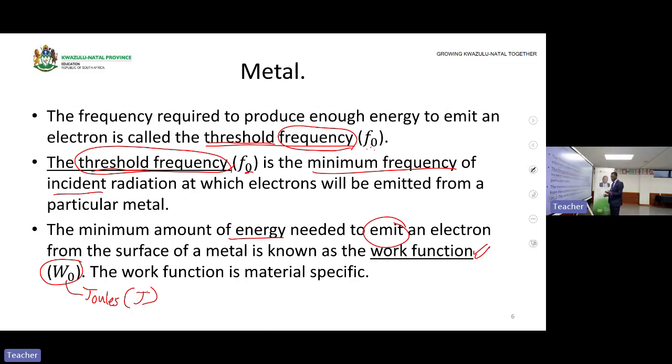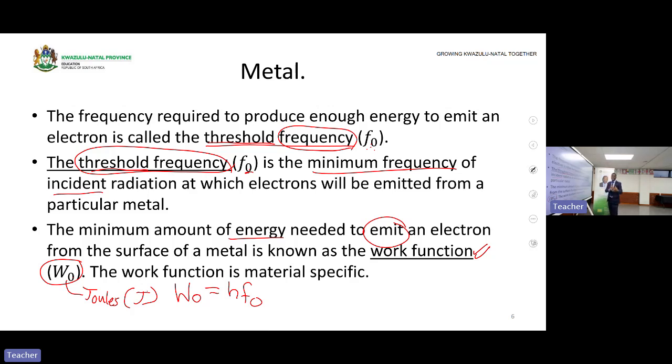Since it is an energy, the formula for work function is equal to hf, but this f must be the threshold frequency, because the threshold frequency will give you the work function. The frequency of light will give you the energy that will be transferred to an electron. So there are two things.